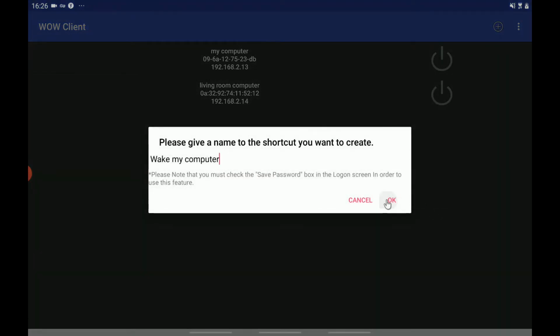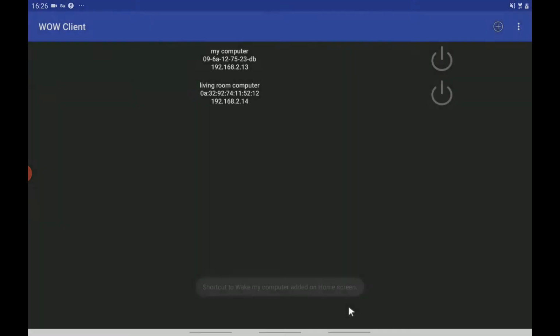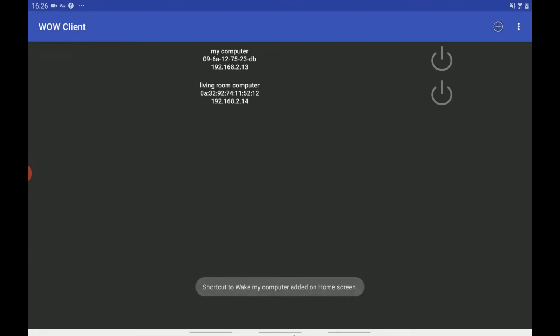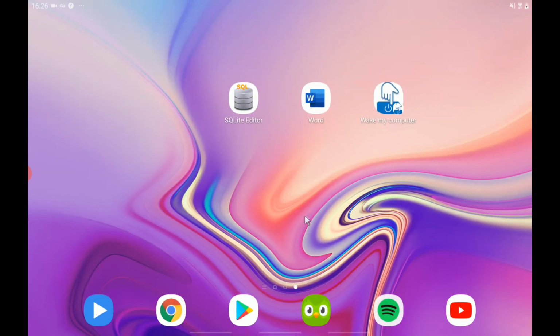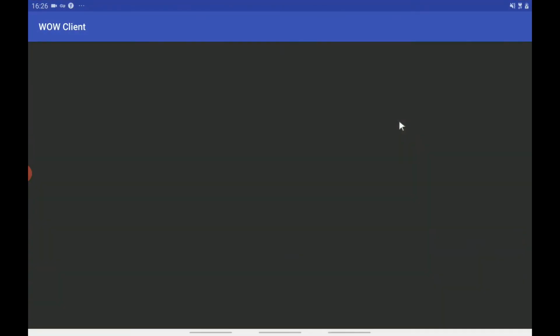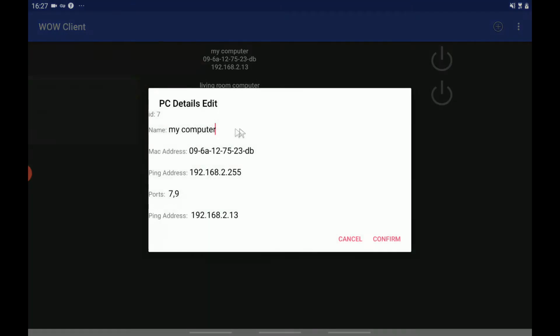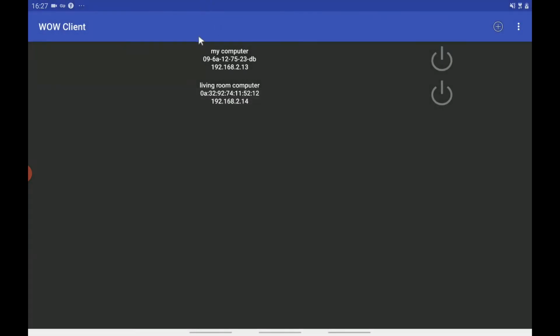If we long press on a computer and then select Add Home Screen Shortcut, we can create a shortcut that will wake the computer automatically after pressing on it. You can also edit an existing computer after a long press and delete them.